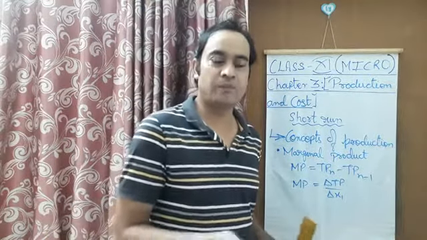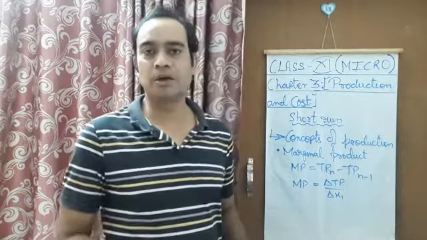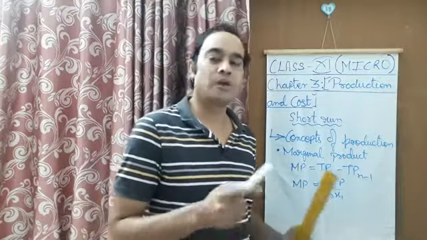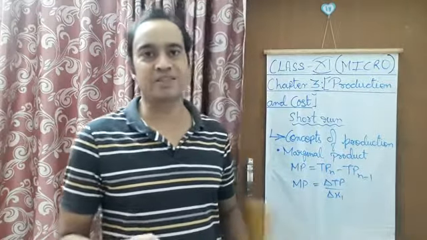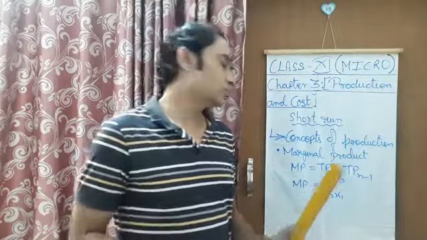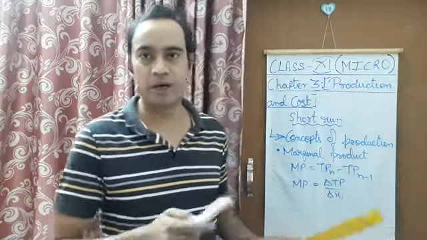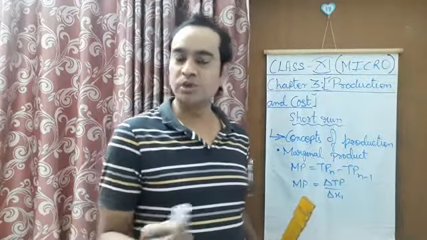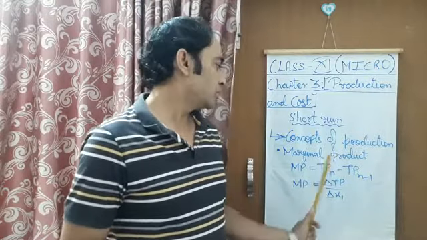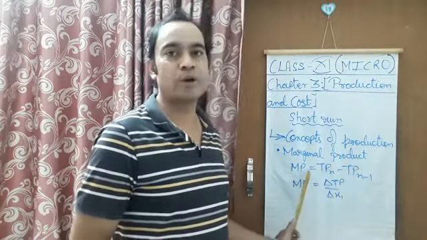For example, units of labor is in whole numbers, like 1, 2, 3, 4, 5, 6, 7, 8. When units of labor have equal jumps like this, then you will take this formula for calculating marginal product.